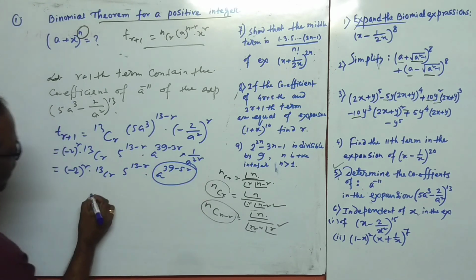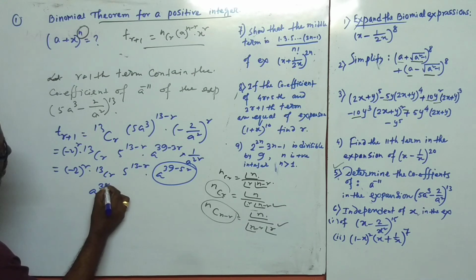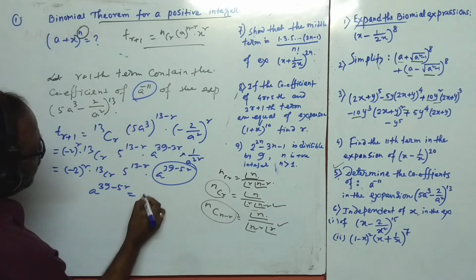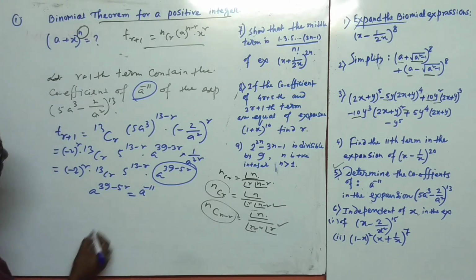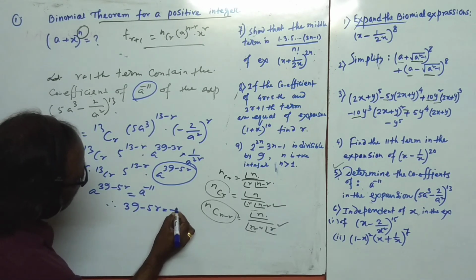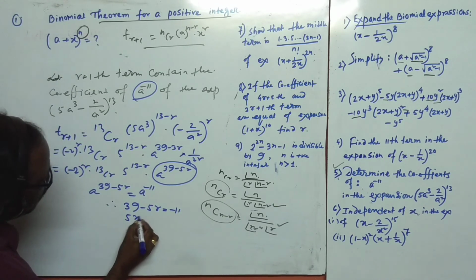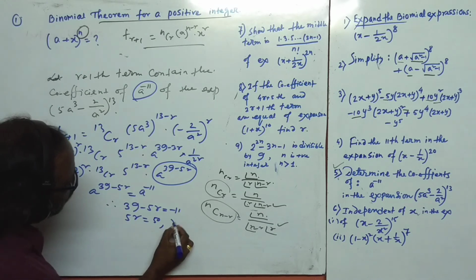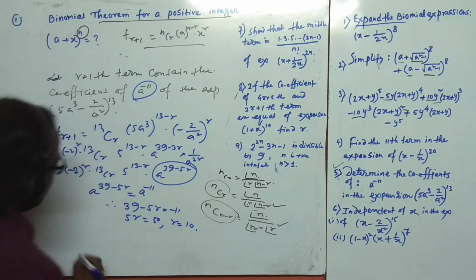See, compare with this, which is equal to a to the power minus 11. So therefore we can write 39 minus 5R equals minus 11. So 5R is equal to 50, so R is equal to 10.